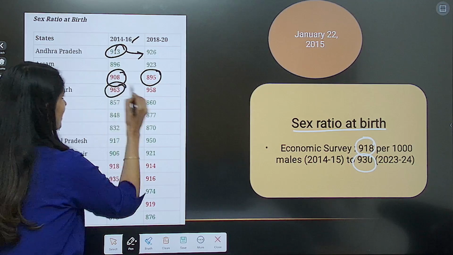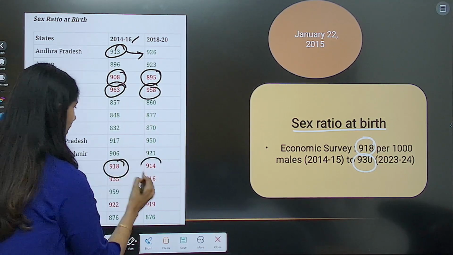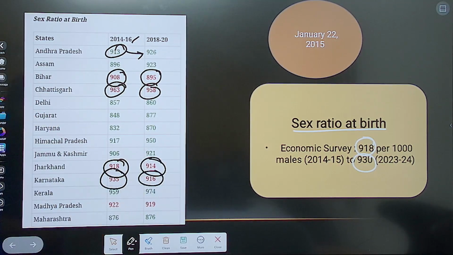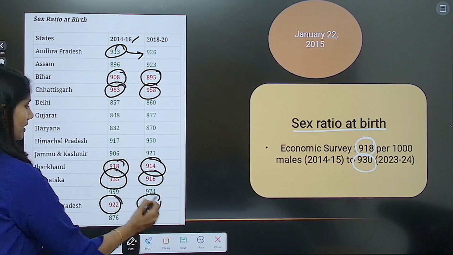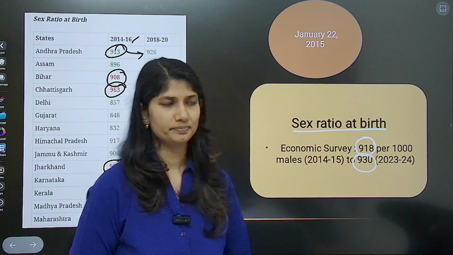Chhattisgarh from 963 fell to 958. Jharkhand from 918 fell to 914. Karnataka from 935 to 916. Madhya Pradesh from 922 to 919. So these states did not perform well.